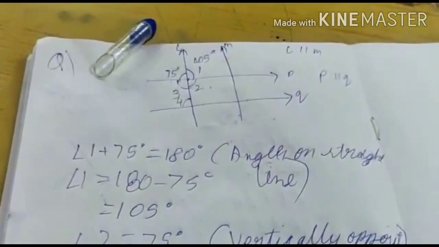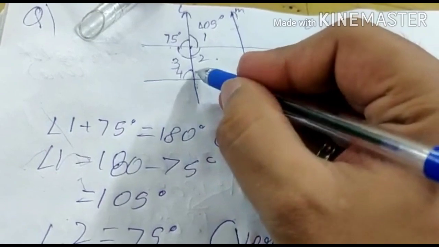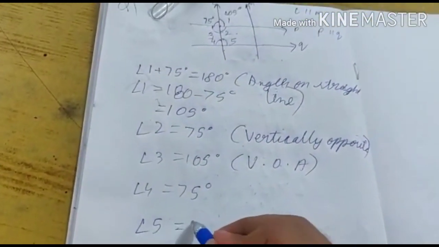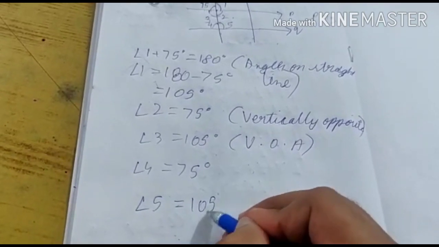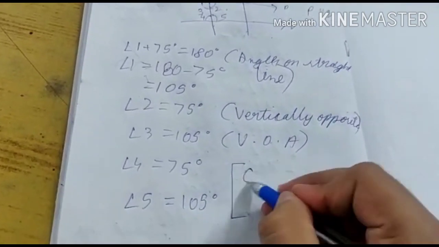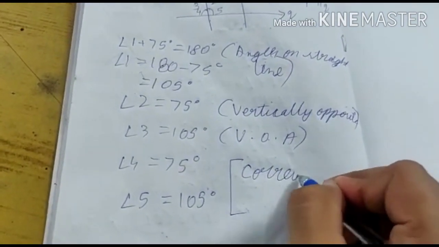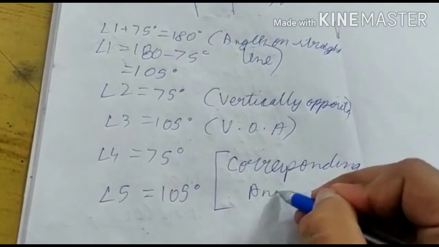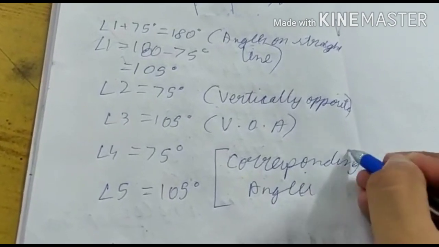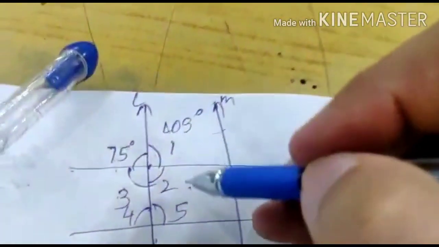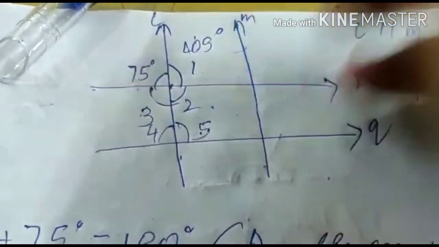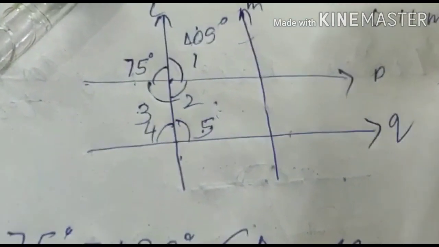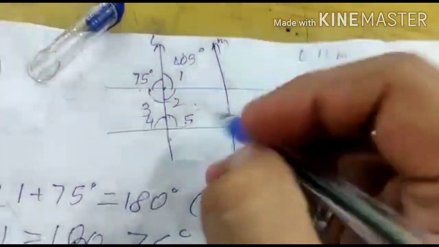Okay, this is angle 5. Angle 5 equals 105 degrees. They both are corresponding angles. Look, this and this lie on the right side and on the above part of the parallel lines. Okay, we have done up to question number 5.